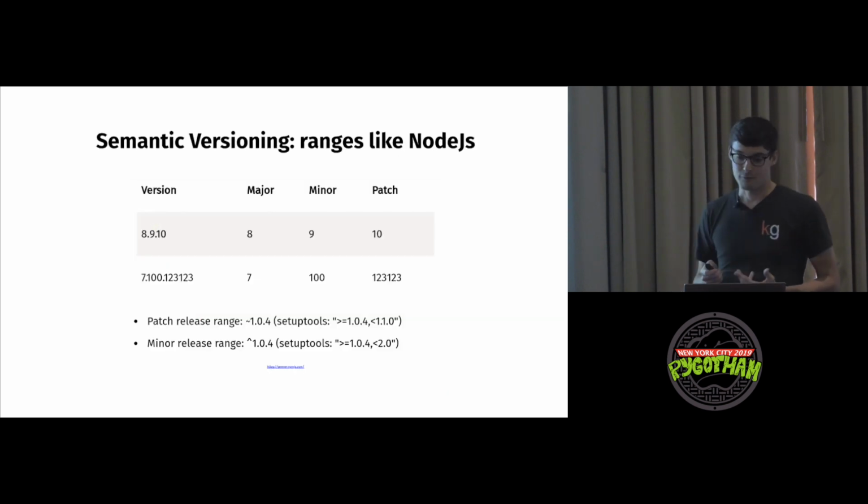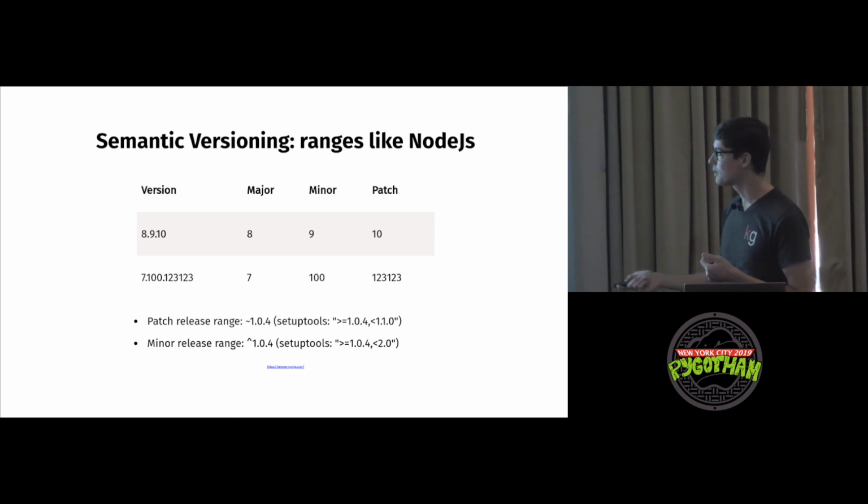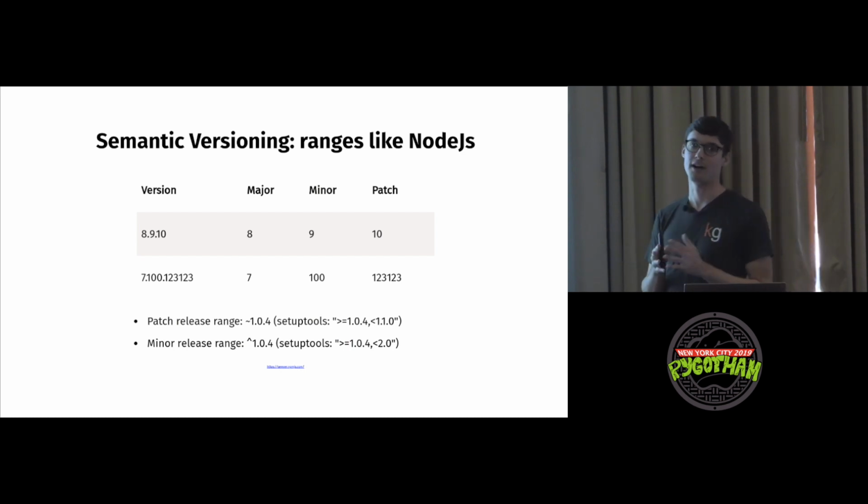Semantic versioning ranges, like Node.js. If you've worked with package.json, you become familiar with syntax like patch releases, which get a little tilde, a little squiggly line, and minor release ranges, which get a little caret. For those of you who aren't familiar with semantic versioning, it breaks down a project's version into 3 numbers separated by dots.